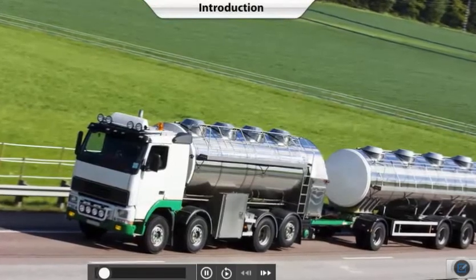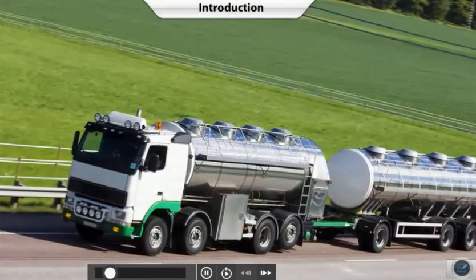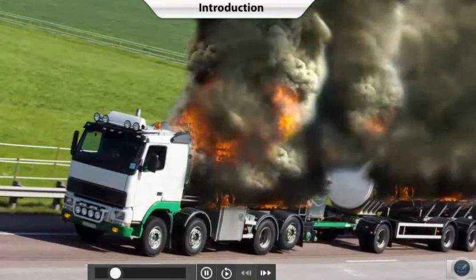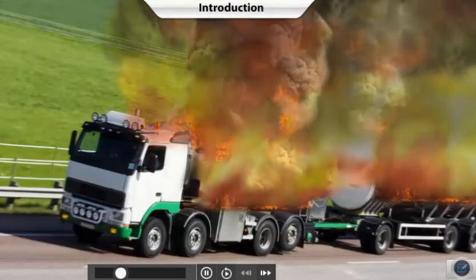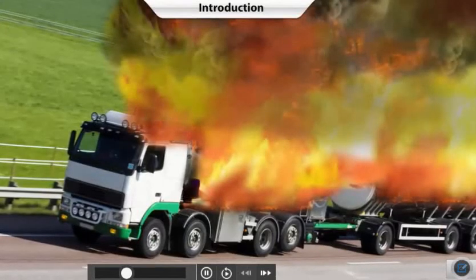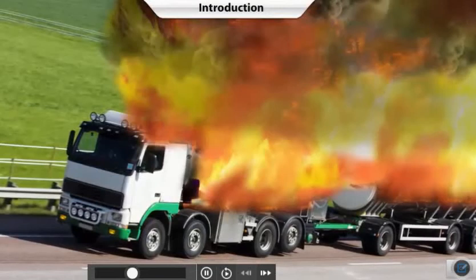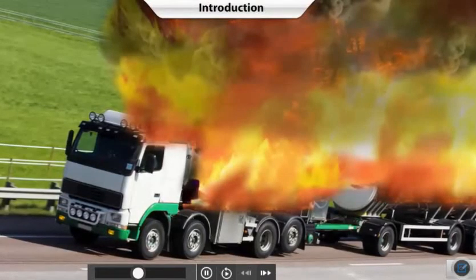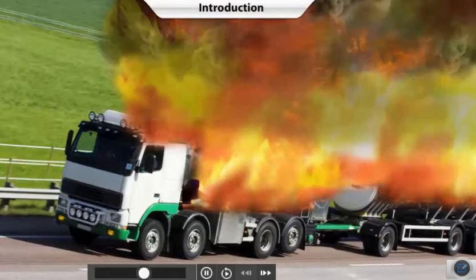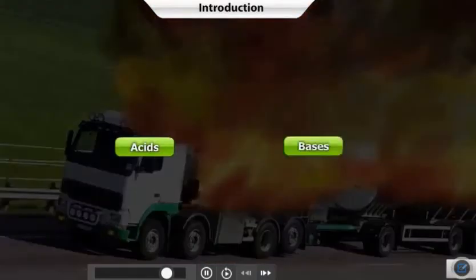In 1986, a road tanker in the UK exploded. Later, investigators found out that the solution of sodium hydroxide and water that the tanker carried reacted with its aluminium walls and produced hydrogen gas. The pressurized hydrogen gas finally burst out of the tanker, causing the explosion. That's why it's important to know how acids and bases affect substances. Click on each of the buttons to learn how acids and bases react with metals and non-metals.